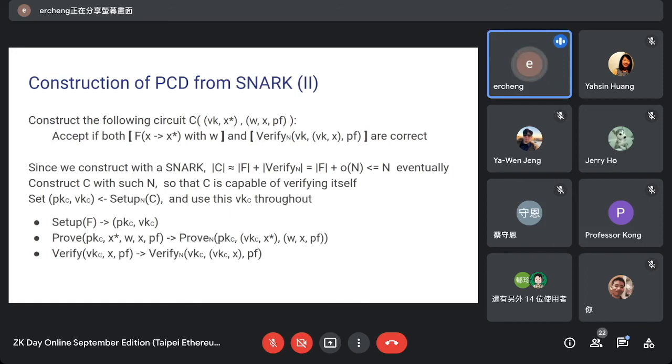And for those non-interactive arguments, they can have additional properties. And if they have these additional properties, they would be called accumulators. And these accumulators can make the construction of PCD possible again. So that is another scenario in which we can construct PCD. Got it. Thanks.